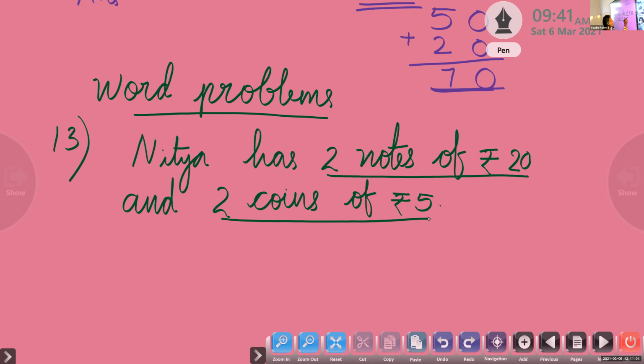What is the question? How much? Nitya has 2 notes of rupees 20 and 2 coins of rupees 5.